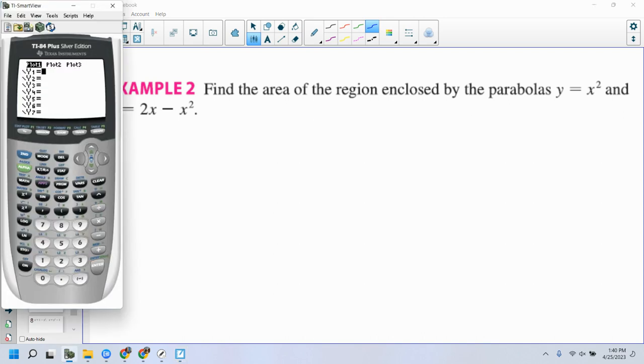Let's graph this. Let me turn the plot 1 off there and say I've got x squared, so just my standard parent quadratic, and then 2x minus x squared. I'm going to zoom 6 to put this into my 10 by 10 window. Okay, I'm going to zoom in a little bit because I see the enclosed region. It's just really small in there. Zoom in. Zoom 2, enter.